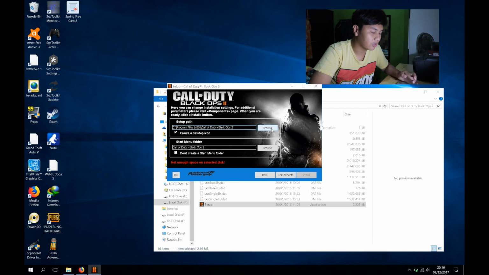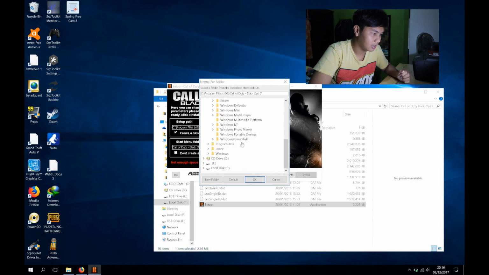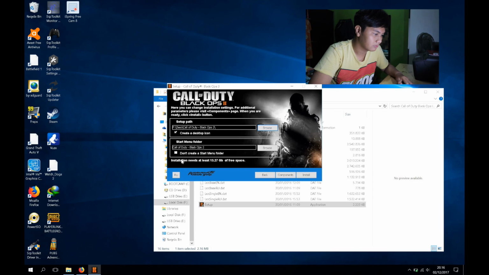You can put your game file in this location. If you want to put your file on the hard disk, you can click browse, and then you find local disk F like this, and then you put in your file.